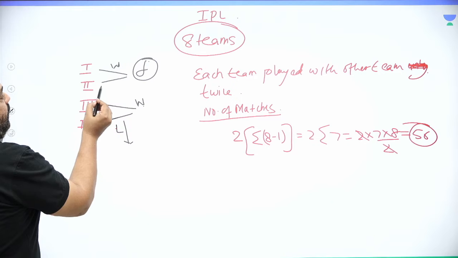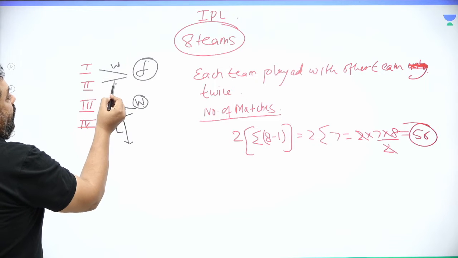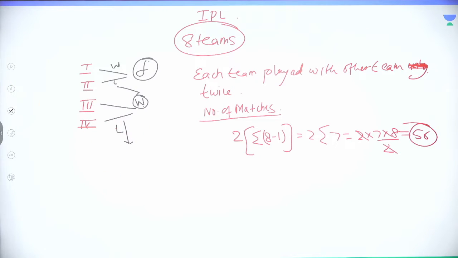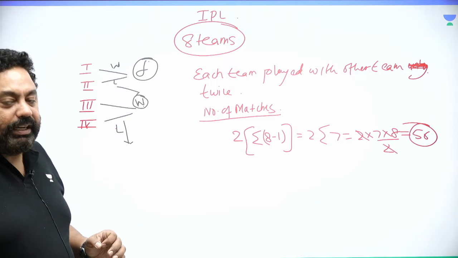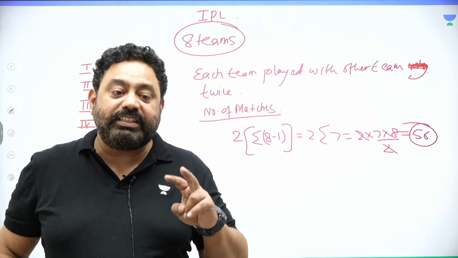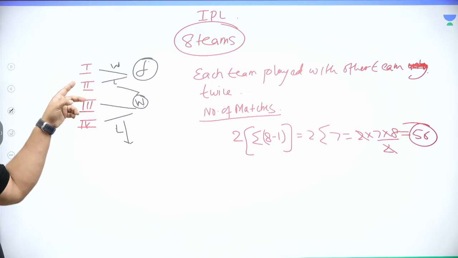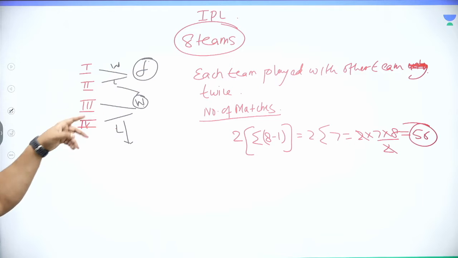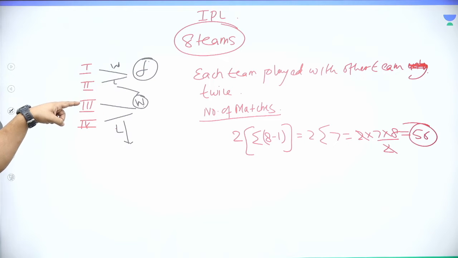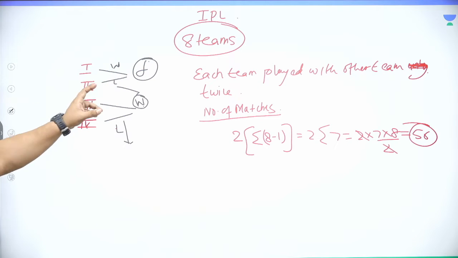The winner meets the loser of the first match, which means getting rank number 1 and getting rank number 2 is really important. You get a second chance. First and second fight, the winner goes to the final, the loser goes to the winner of the third and the fourth, and then they play a match again.